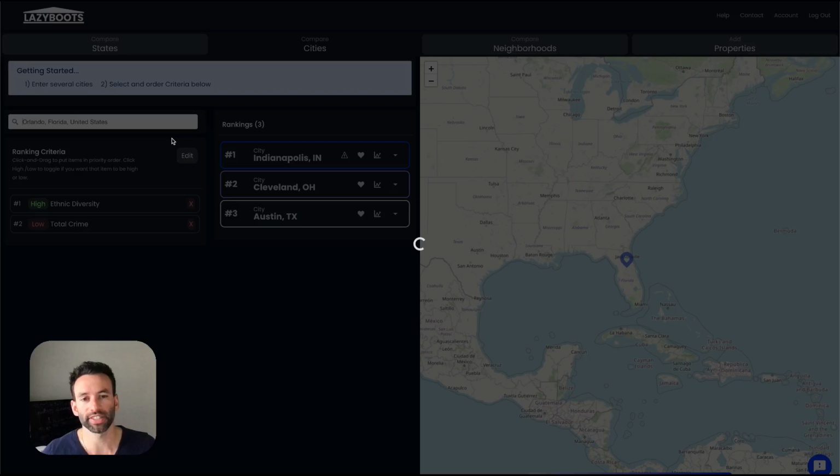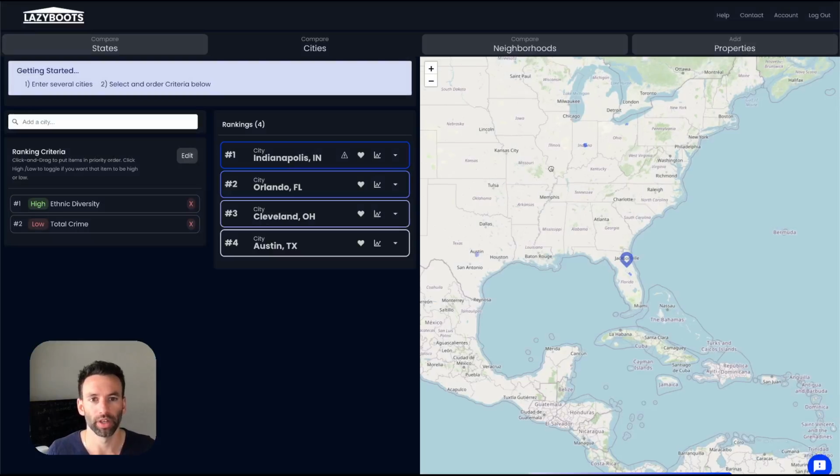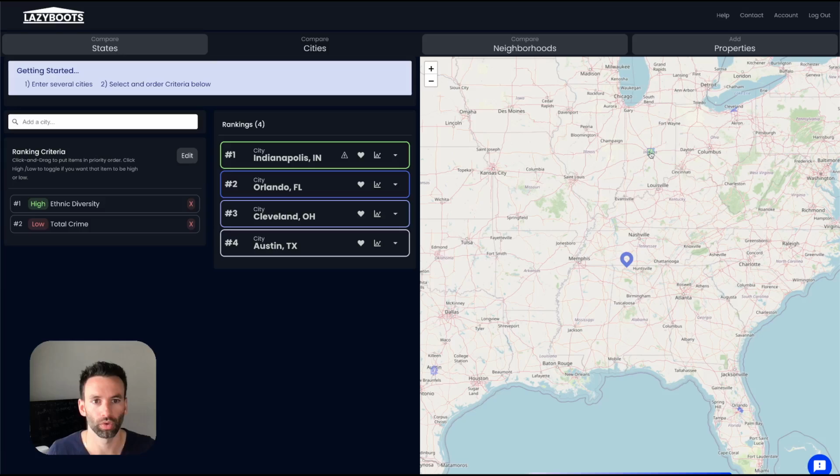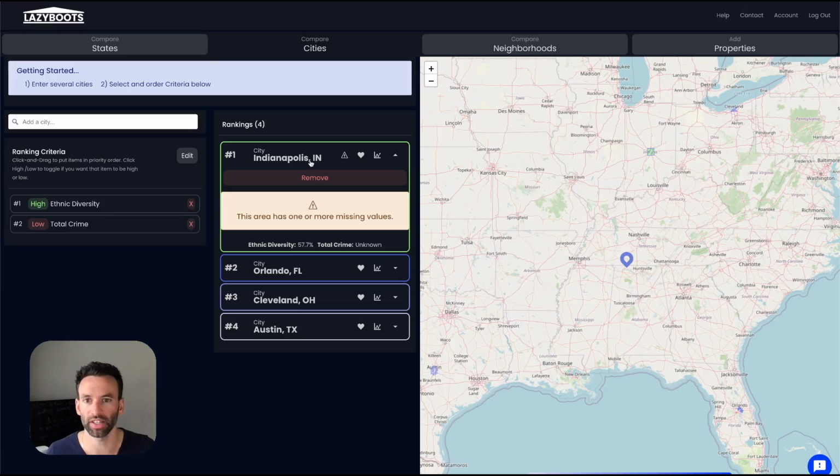It's a little harder to see on the map when we're doing cities because their outlines are smaller, but just like states and just like neighborhoods, you'll see in a second, we outline the cities on the map and then color them based on their rankings. So it's a little harder to see, but you can still check out the list here. So it looks like Indianapolis doesn't have crime for this data set, unfortunately. So I'll look into that.